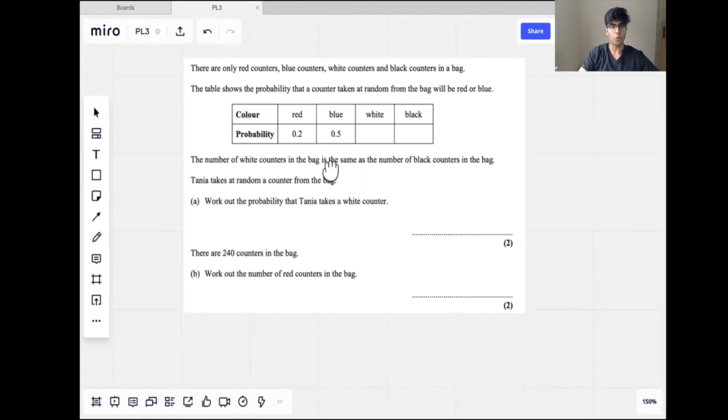So there are only red counters, blue counters, white counters, and black counters in the bag. The table shows the probability that a counter taken at random from the bag will be red or blue. So the first thing I see when I think about this question is,